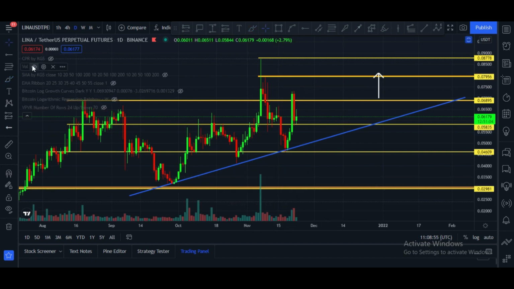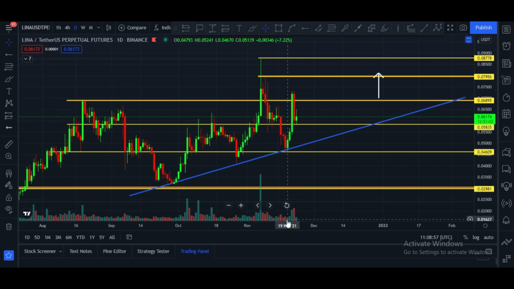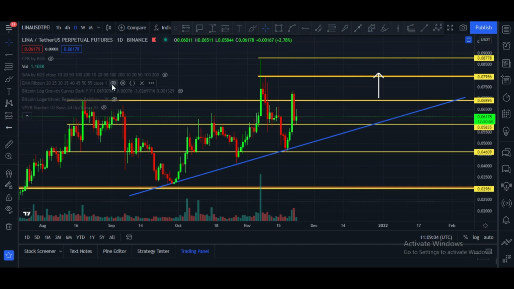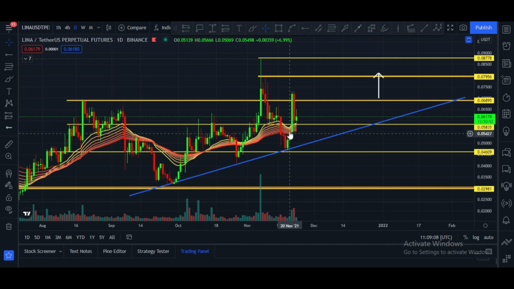Let me please show you volume. Volume is missing in the daily chart. We need that kind of strong volume. Unfortunately volume is very low, and we need strong volume confirmation. Let me please show you the EMA ribbon. Candles are still above this EMA ribbon, and that is a very good sign. This is the indication that price definitely will go up.